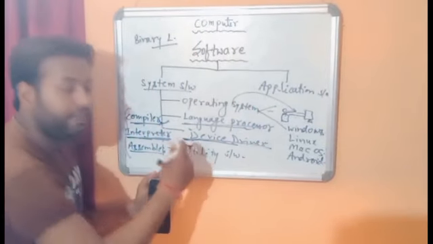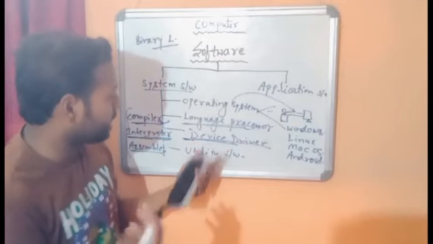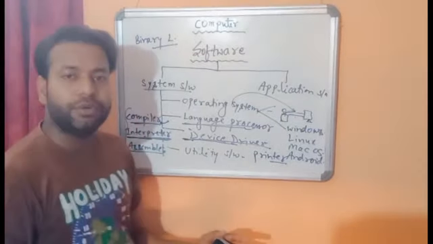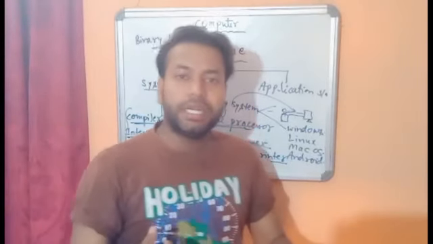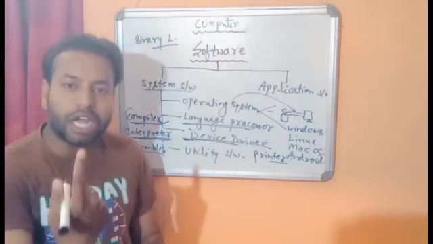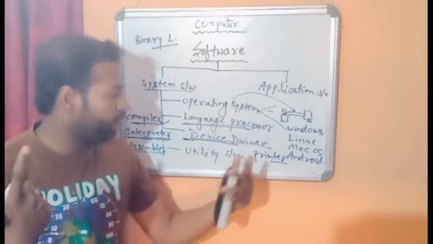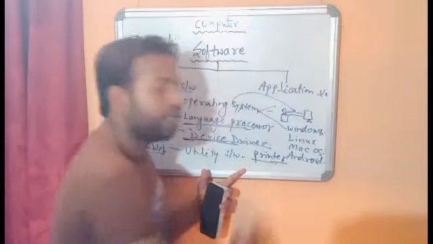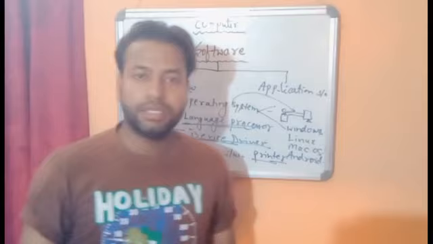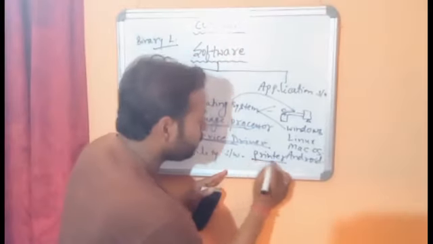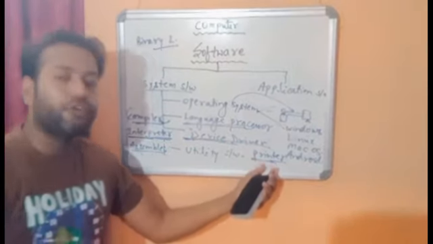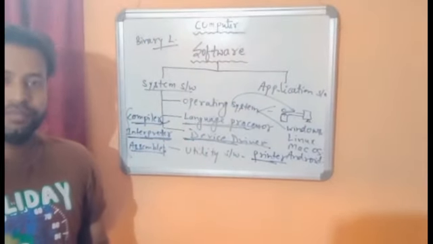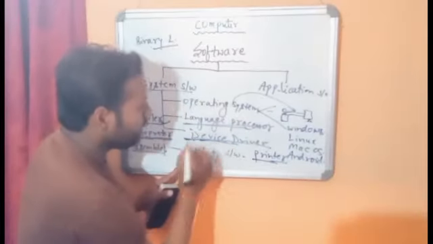Let's see one example. One printer is there, and I want to use this printer with my computer. Before using the printer, I need to install one program which is called the device driver. After installing that driver, we can use the printer. Without installation, we cannot use it. So first of all, we need to install the device driver program for any hardware, then only we can activate it and use it with our computer. So this is the device driver.